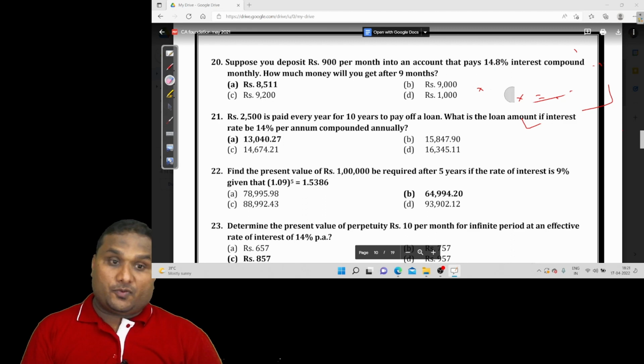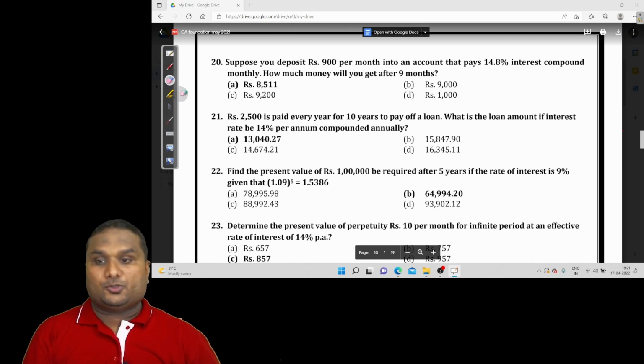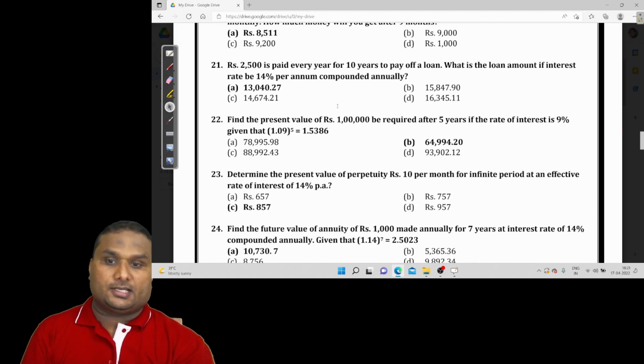Actually, for finding future value there is a formula: 1 plus i all raised to n, minus 1, divided by i. I am not using any formula for any of these calculations. Everything is calculator techniques.